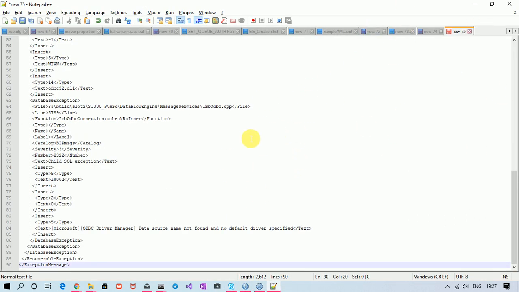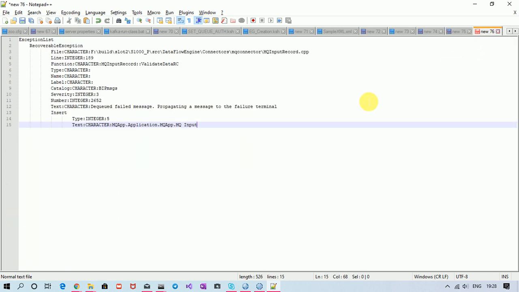See, when catch was connected, we could see the actual error that data source name not found and no default driver specified. Let us see in this case what is the exception list. See, it's different. It's dequeued failed propagating a message to a failure terminal. See, this dequeued failed occurs whenever my message wants to travel through catch terminal, but it doesn't find the catch terminal and basically eventually it ended up going through failure terminal.